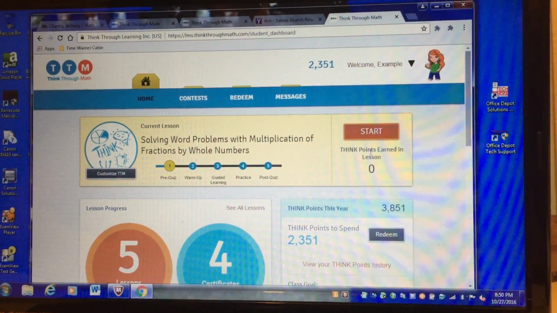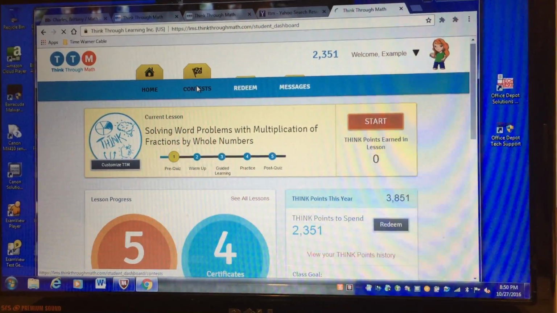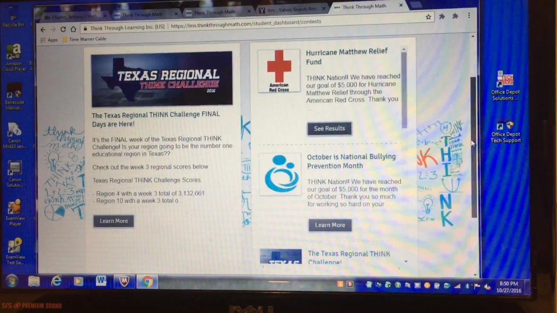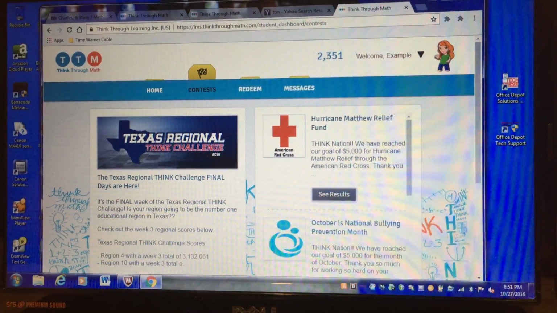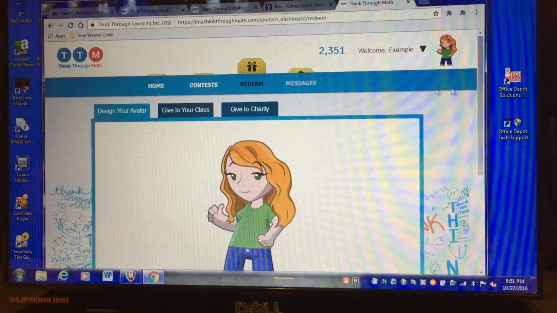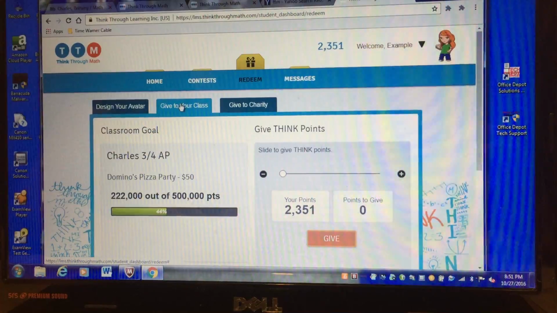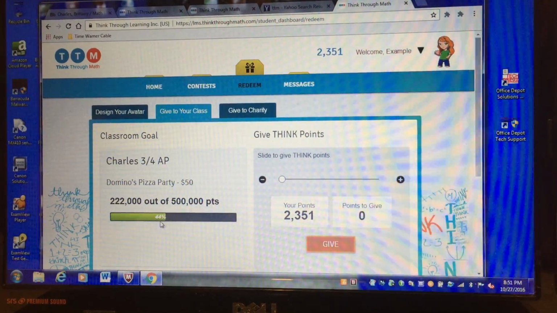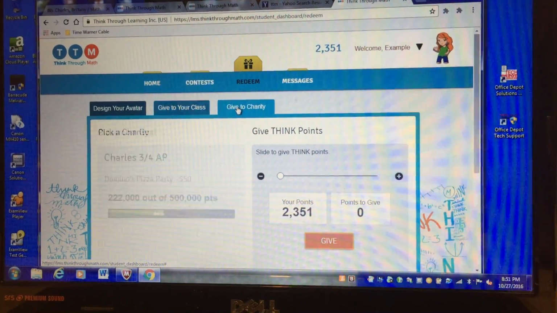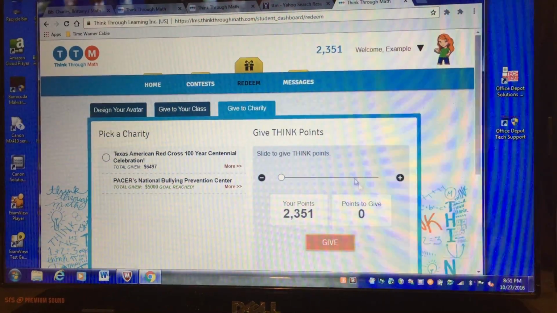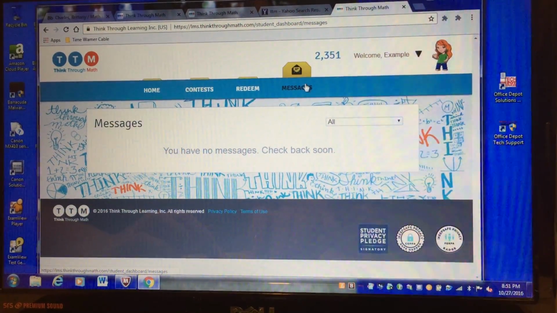Okay, so let me go to home. So this is what it'll look like when they first log in. So the tabs, this is the home tab. Contests, like I was telling you earlier, these are contests that they can compete in if they wish to. You can look into that. If they want to redeem the points, this is the points they currently have to redeem. So they can click on redeem. They can either use their points to buy things for their avatar. They can give points to the class to go towards the classroom goal, which they would do by sliding this bar. You can give in increments of 1,000. Or if they have enough, they can actually donate it to charity. And the last one is messages, which they will rarely get, but sometimes Think Through Math sends them a message.